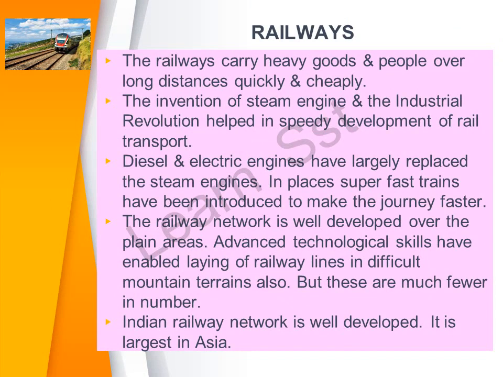Next is the railways. The railways carry heavy goods and people over long distances quickly and cheaply. The invention of the steam engine and the industrial revolution helped in speedy development of rail transport. So earlier we had the steam engine, and because of this steam engine, it brought about railway transportation at a better speed. But now we have the diesel and the electric engines, and that has largely replaced the steam engines. In places, superfast trains have been introduced to make the journey faster.